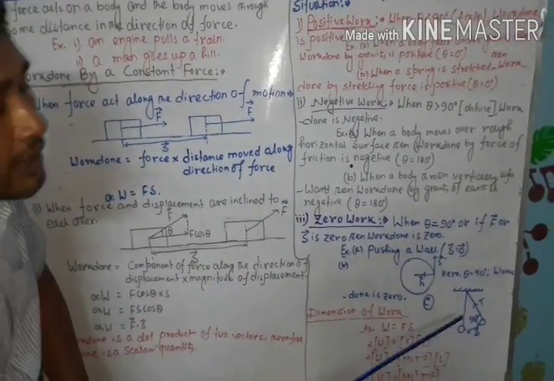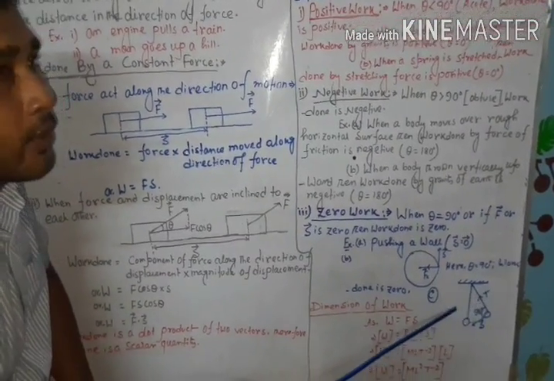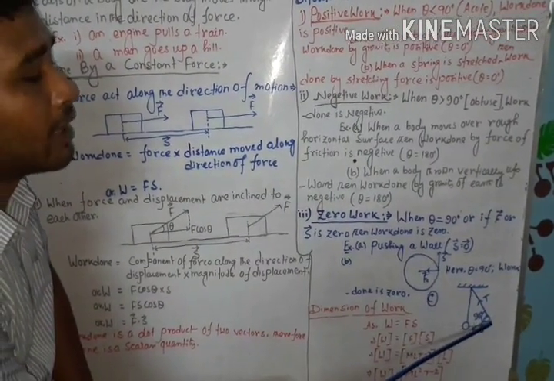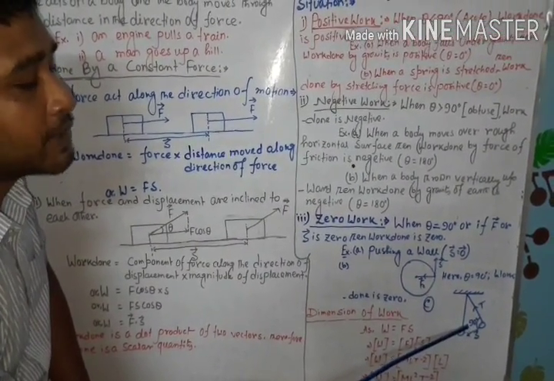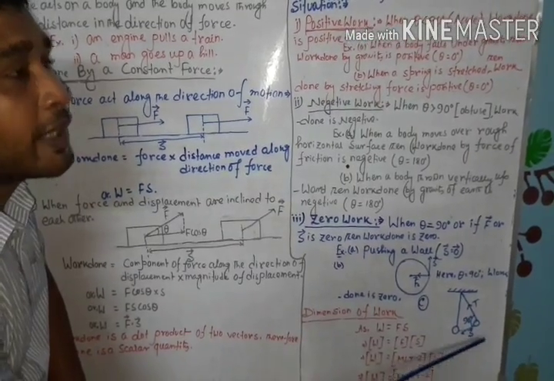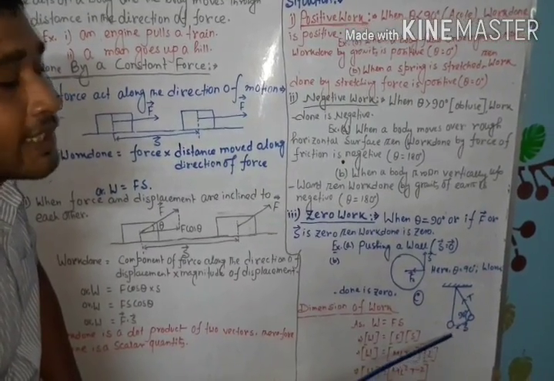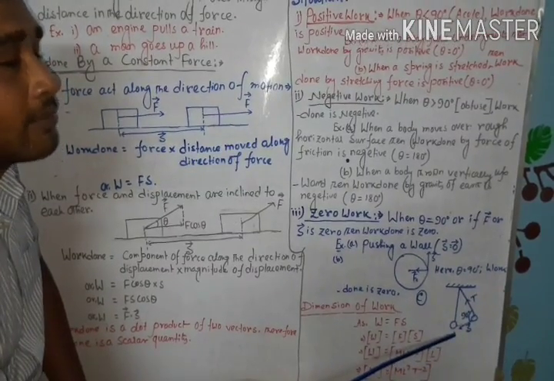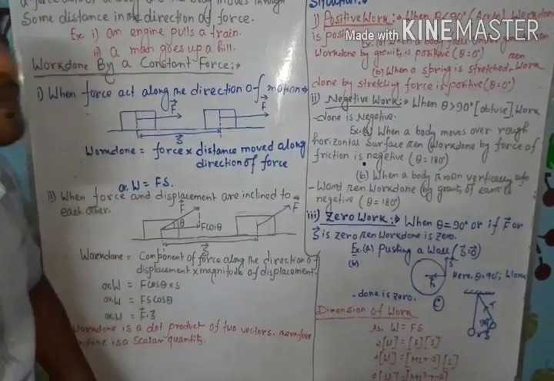Similarly, during the oscillation of a simple pendulum, the tension acting on the thread of the pendulum always makes an angle of 90 degrees to the displacement of the bob. So the work done by the tension force in the case of a simple pendulum is also 0.